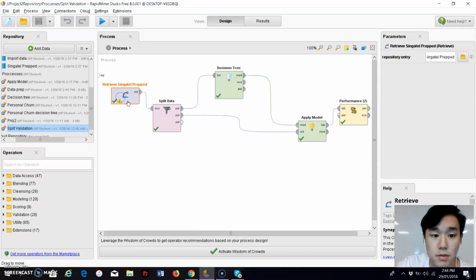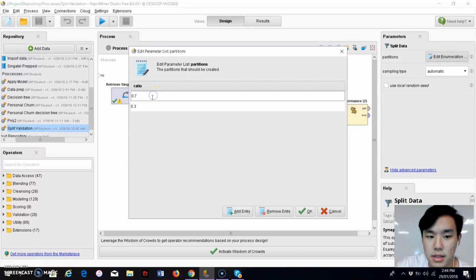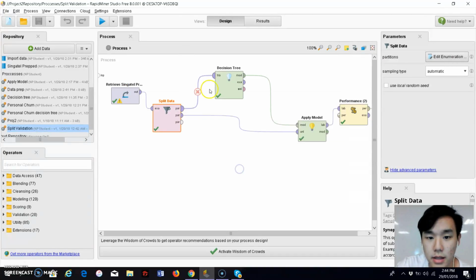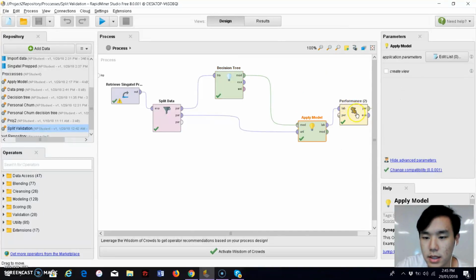So basically, first we retrieve the data that is prepped, and then we split the data accordingly to 70% used for training and 30% used for testing. Then after that, we set the decision tree up and set the criterion to accuracy and change the minimal gain to 0.03. Then we applied the model, and finally we evaluate the performance.